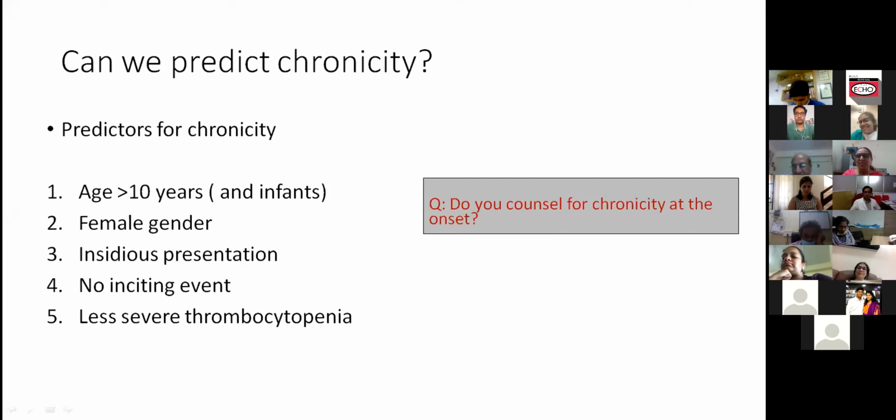So Neeta, the question was whether to wait for it to become chronic, and I'm coming to it. Yes. So I wouldn't investigate at the onset. I am against that because there are adolescent girls who have acute ITP also. 20 to 30% of adults also have acute ITP. So I would wait till they at least go to a persistent level and they do not respond.